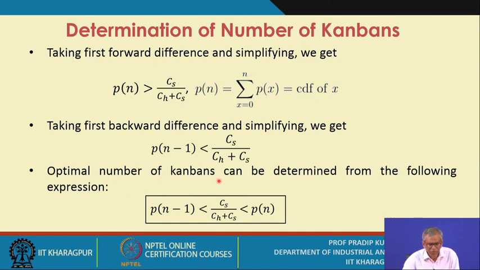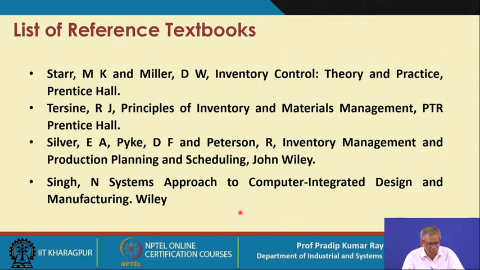So the optimal number of Kanbans can be determined from the following expression: capital P(n minus 1) less than Cs by (Ch plus Cs) less than capital Pn. This is a very simple expression, and you have to use these inequality expressions to determine n.